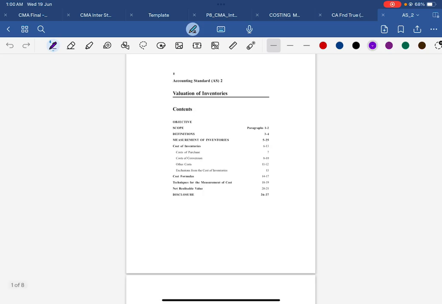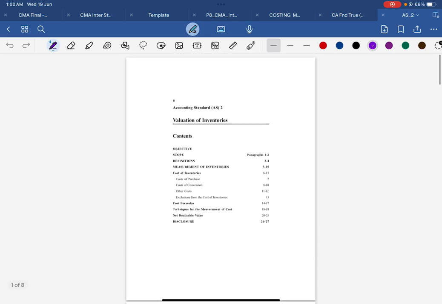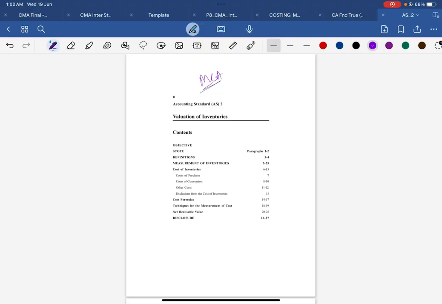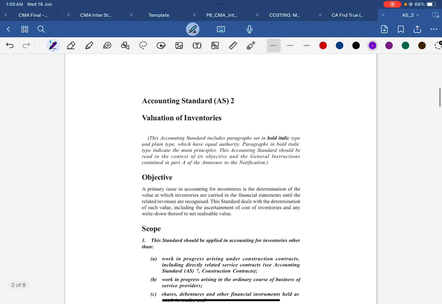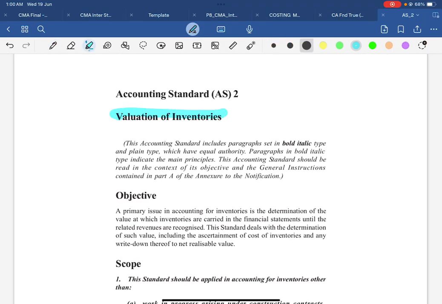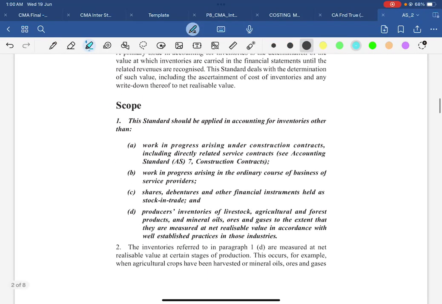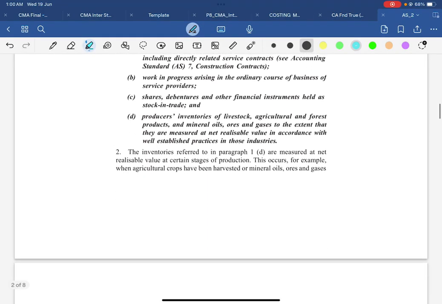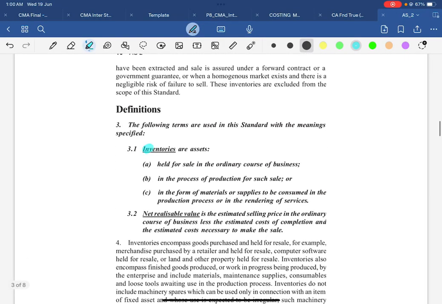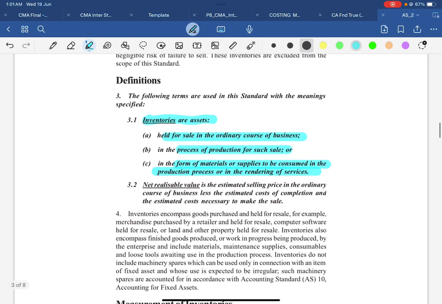I will show you. Go to AS 2. This is the document available on the MCA portal, the current accounting standard. In that, go to valuation of inventory. That's what you studied, right? What is an inventory? Inventories are assets held for sale in the ordinary course of business. That is your finished goods, goods in the process of production, known as WIP, work in progress, and materials or supplies to be consumed in the production process. This is raw material. These are known as inventory.